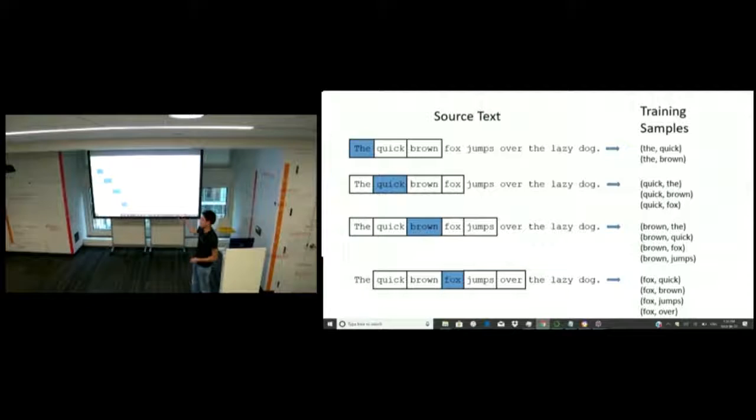So given a sentence, I will select a random word as my input. So let's take the third line as my example. I select the word brown. Now, as my expected outputs, I select the neighboring words. Because if I select my training set like this, then my neural network will be able to figure out which words should or should not be together. And if we do this a bunch of times over a bunch of inputs, then we can effectively create these appropriate word vector relationships. So as we run through our artificial neural network, the word vectors will slowly move until they get into their appropriate positions.